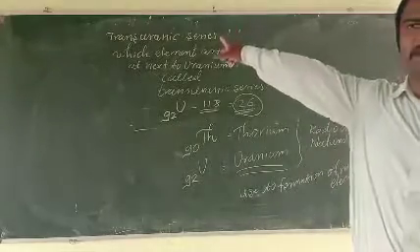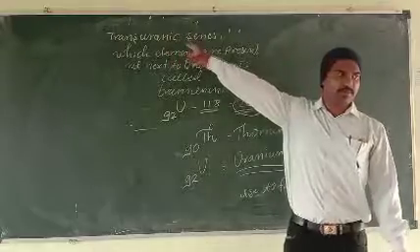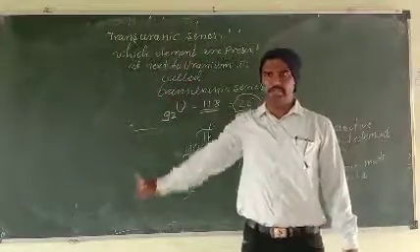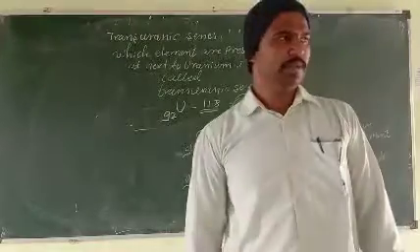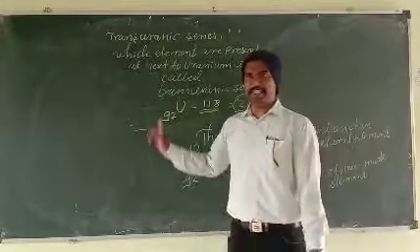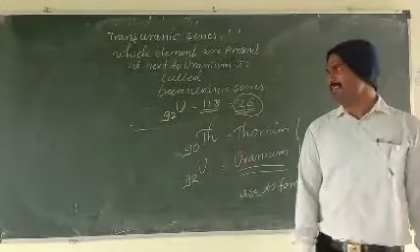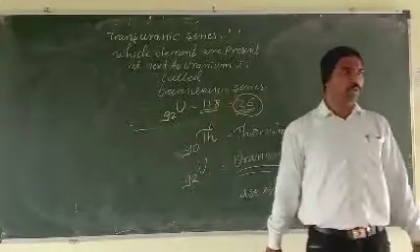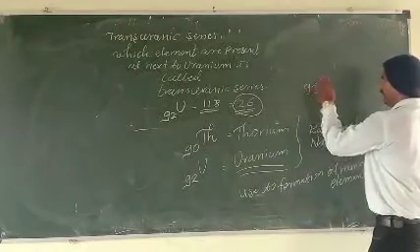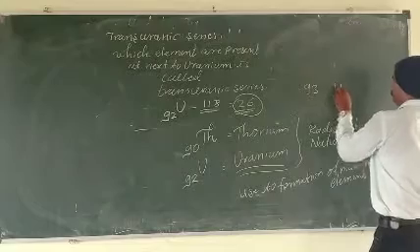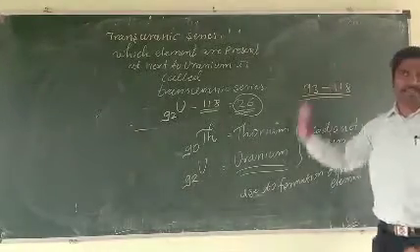What is the transuranic series? The series that starts next to uranium is called the transuranic series. Understood? And how many elements are present in your transuranic series? 26. That means next to 92, the range is 93 to 118. These are a total of 26 elements.